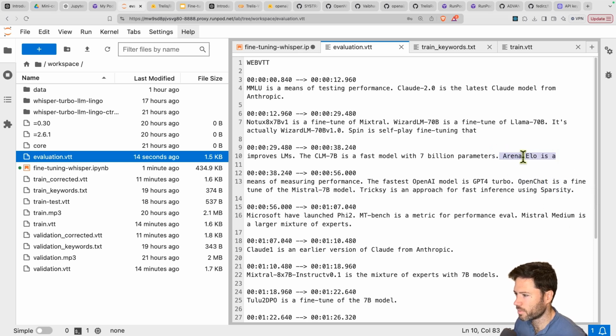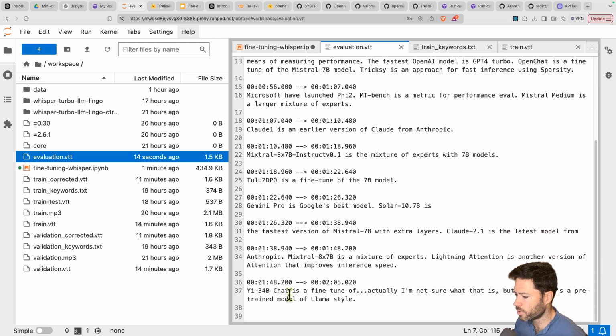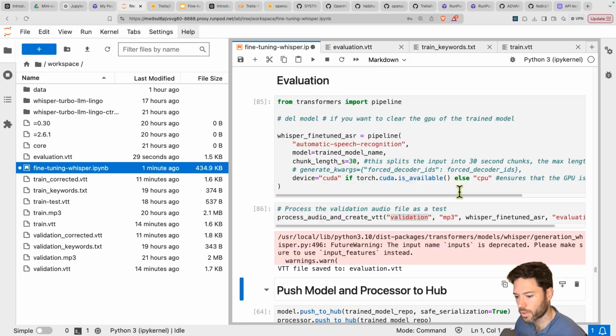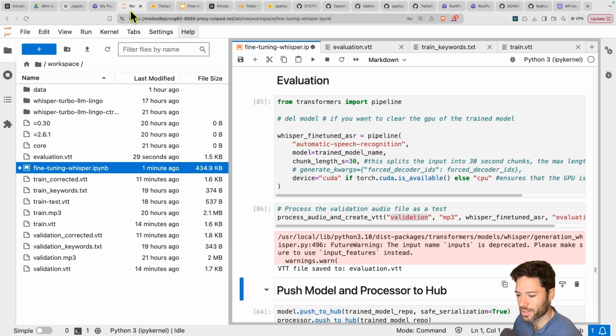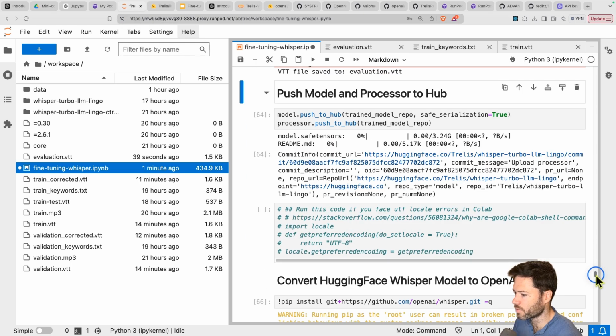Arena ELO, previously it wasn't even picking that up. It's getting the formatting correct here for Wizard LM 70B V1.0. So you can see the fine tuning has worked quite well, and we have pretty good formatting compared to what we had previously on those difficult words. Now, if you want to use this custom model, either in your Colab notebook, or as an inference endpoint, we need to save it in a different format.